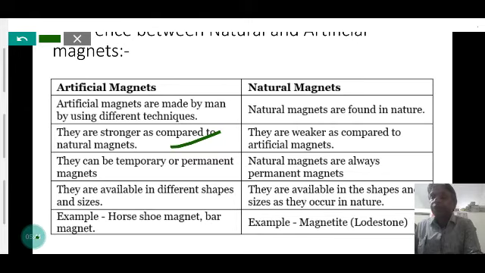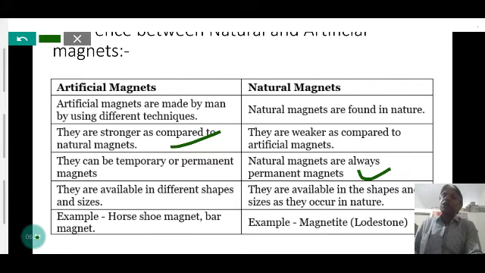Artificial magnets may be temporary or permanent, but the natural magnet is always permanent. Just like the electromagnet is a temporary magnet, and another type, made of very hard alloys, is the permanent magnet. They are available in different shapes. Artificial magnets are made according to our use, like the horseshoe magnet that is used in the electric bell, and the needle magnet that is used in the compass.